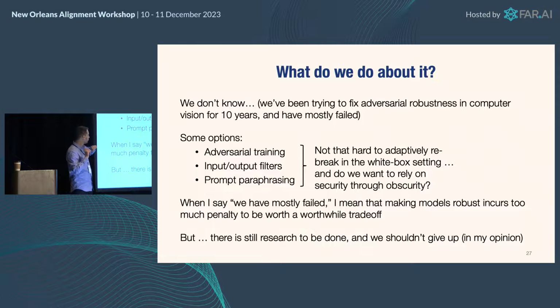So you can do filters. Again, you just break the filter thing then. You can do prompt paraphrasing. You break the paraphraser. But it's harder, definitely, especially in the black box setting. It's much harder. You can do adversarial training. That's this thing where you inject the adversarial examples. In images, at least, this degrades the quality of the classifier a whole lot, so suboptimal. And really when I say we have failed, what I mean is adding these additional elements degrades model performance up to the point where no one makes that trade-off.